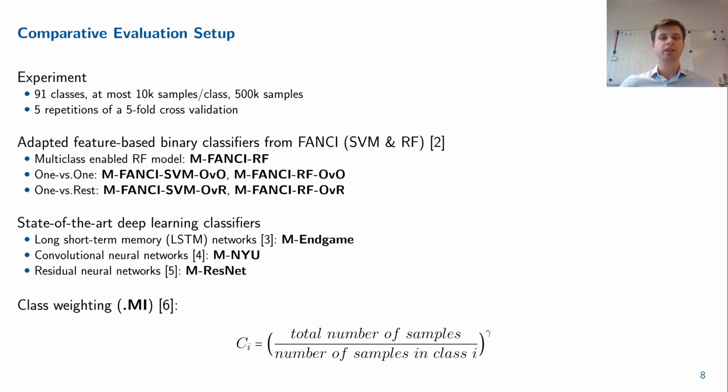In the context of DGA multiclass classification, the class imbalance problem was investigated and the depicted class weighting was suggested to improve the overall classification performance. Therefore, we include class weighting into our evaluation. The class weights control the magnitude of the weight updates during the training of a classifier. Gamma is a rebalancing parameter, which denotes how much of the dataset should be rebalanced. We denote the cost-sensitive deep learning classifiers with an ending .mi in the following.